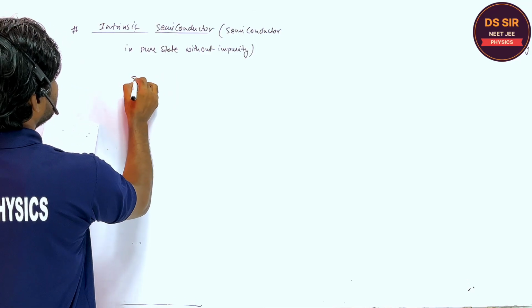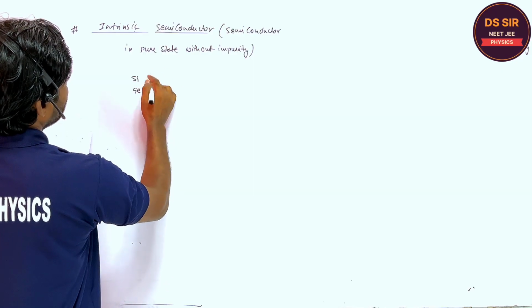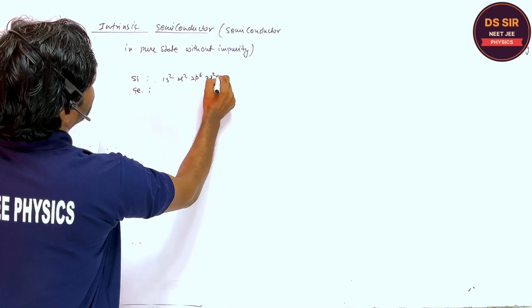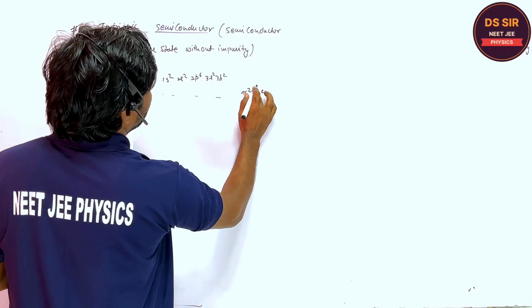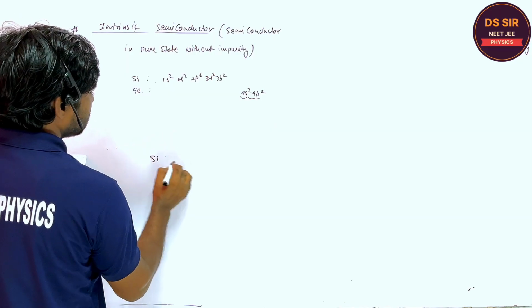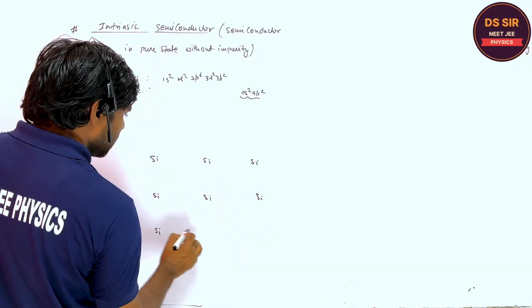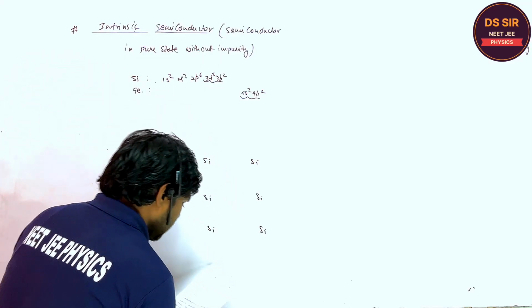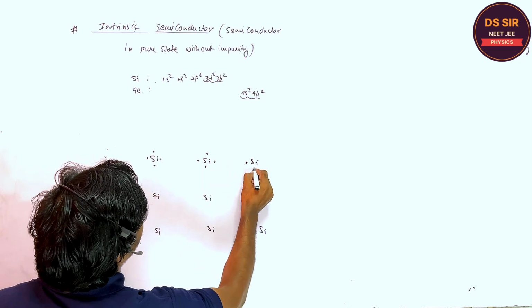For example, silicon and germanium. If you consider silicon: 1s2, 2s2, 2p6, 3s2, 3p2. For germanium, this is 4s2, 4p2 which will come in the last. Understood? So if you consider the silicon, how many electrons are there in the outermost shell? You tell me. This is the silicon. 4 electrons are there.